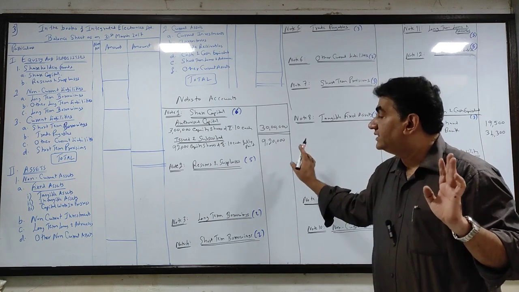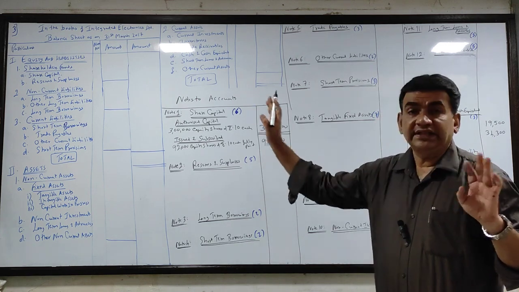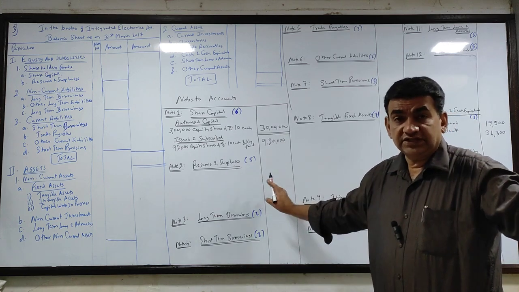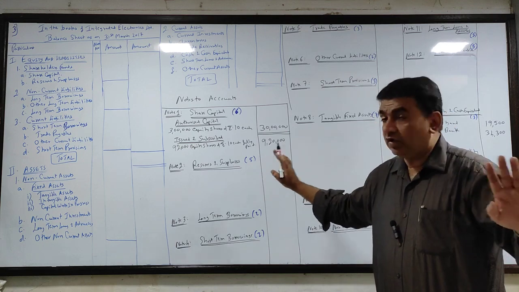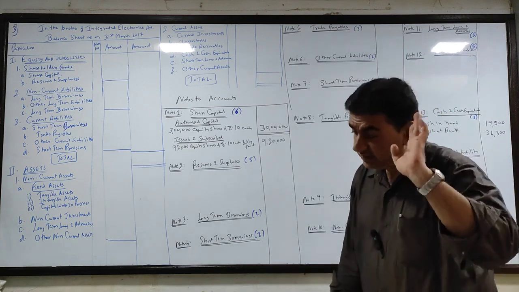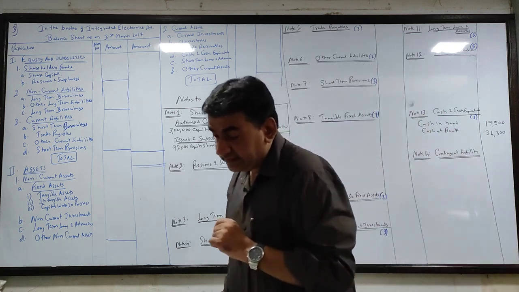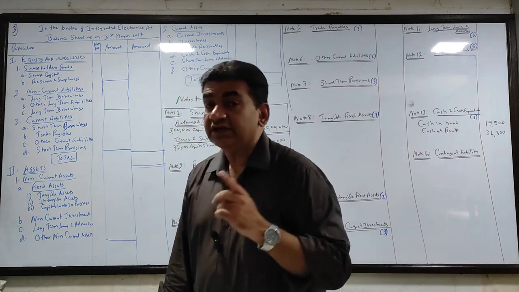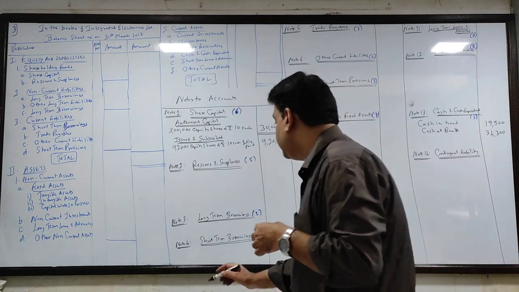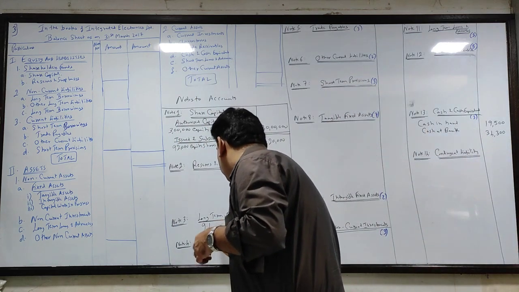So 920 is my share capital which will go in the main balance sheet. But we will first finish the full posting, full adjustments. We will do the total of all the notes and then transfer together. Clear? Next, 9% debentures. We discussed 9% debentures is a part of long-term borrowing. So come to long-term borrowing.